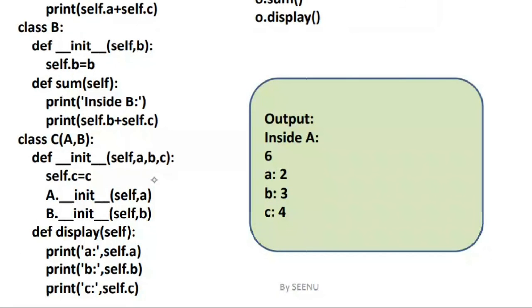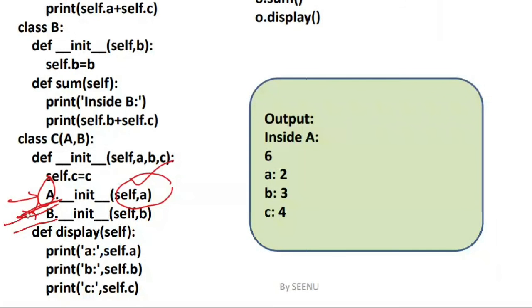So how did I call the init method of the parent? I called it with the name, right? So I said A dot underscore init underscore self comma a, or whatever the arguments are, that is not important. So I'm saying A dot, right? How am I calling the superclass B? I'm saying B dot, right? So this is how I'm calling. Okay, but you can also use the super function.